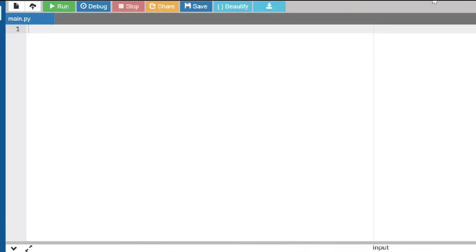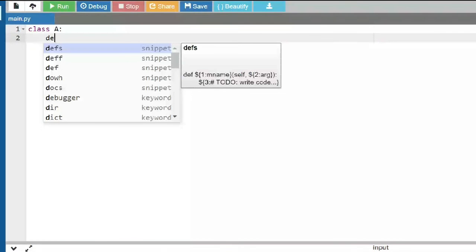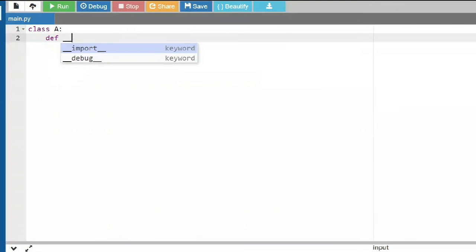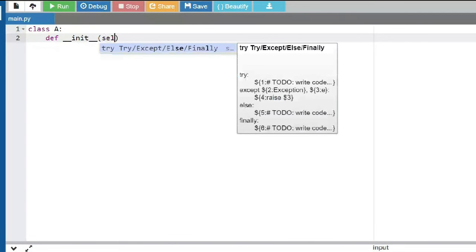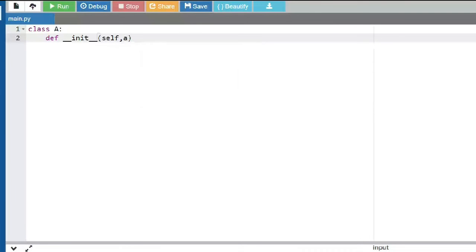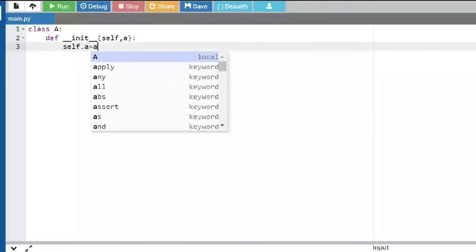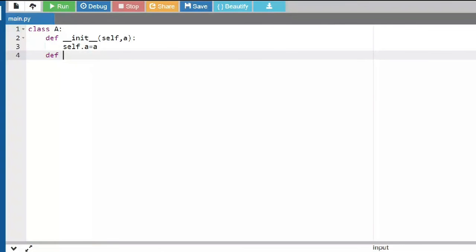Yes. Okay, so I'm writing my class A. So I said class A. What is there inside class A? I'm having an init method. So I said def __init__, and what is there inside? I have self and A. I'm just initializing A. So I said self.A equals A. That's it. I'm having one more method here, def sum. This is a concrete method, so I have self, and that's it.